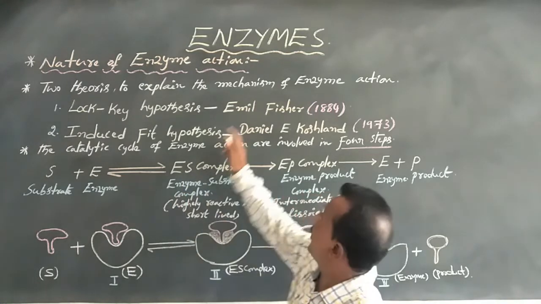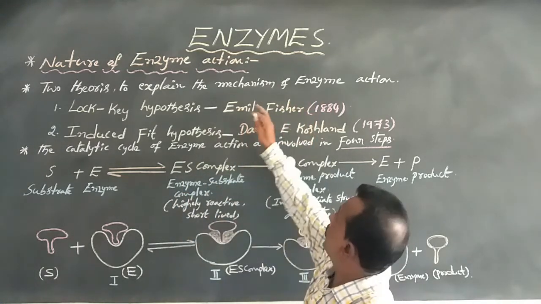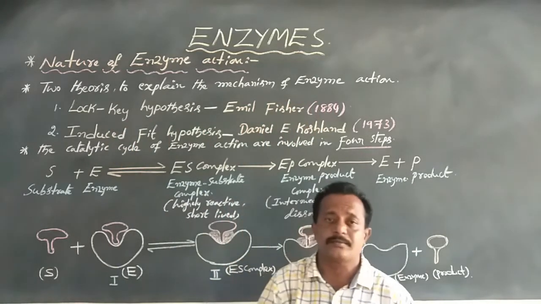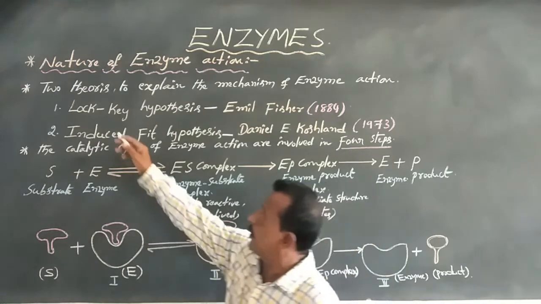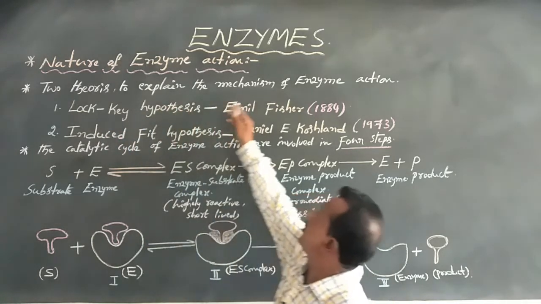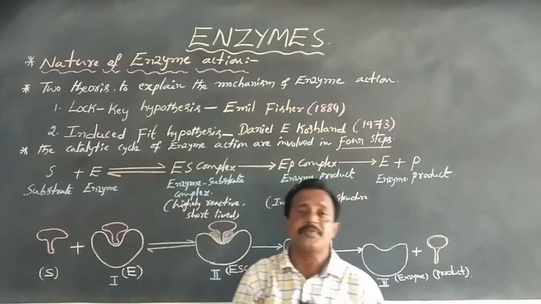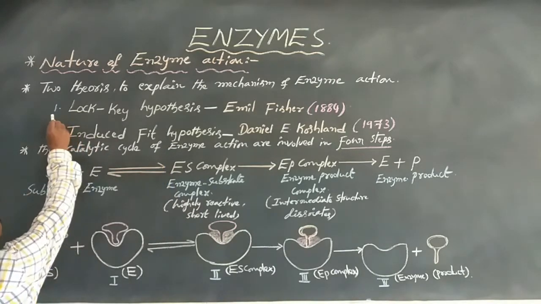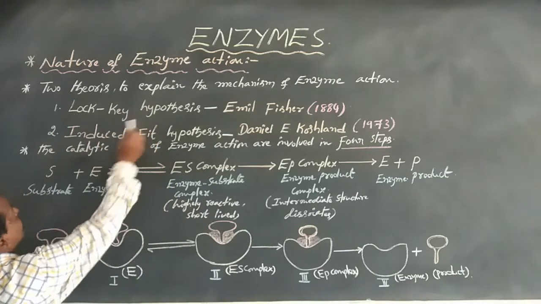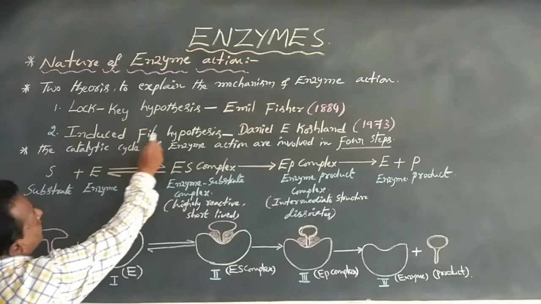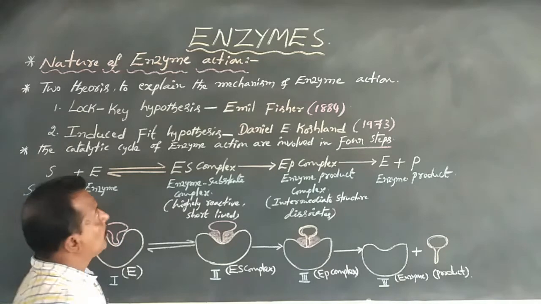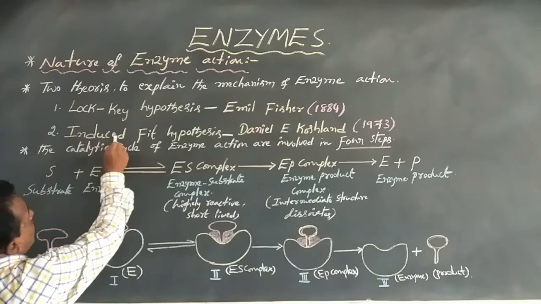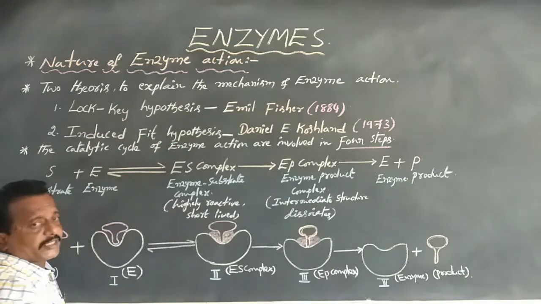Dear students, the nature or mechanism of enzyme action is explained by two theories. The first theory is the lock and key hypothesis. The second theory is the induced fit hypothesis.